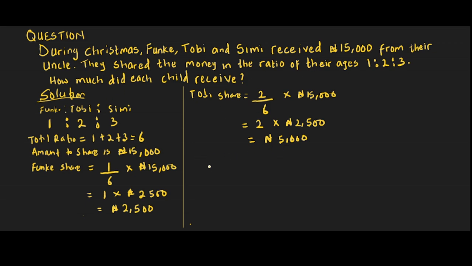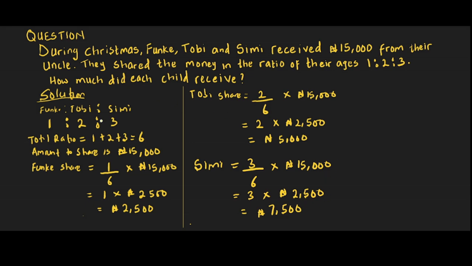Then the third one, which is Simi. Simi's ratio is 3 over the total ratio 6, times 15,000. 3 times 2,500. This is 3 times 2,500. It's going to give us 7,500. That means Simi received 7,500.